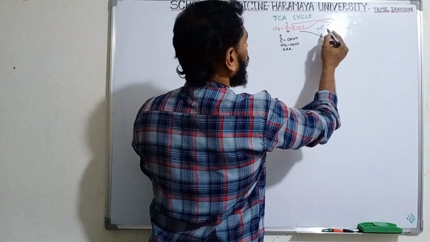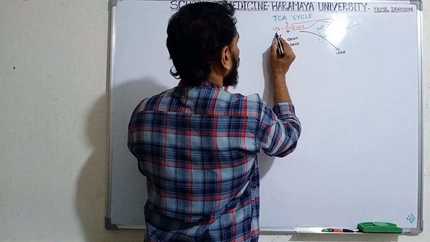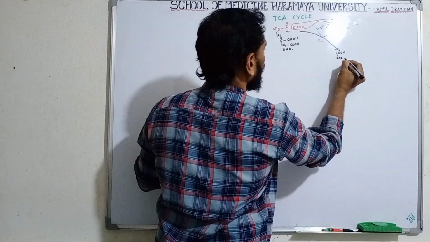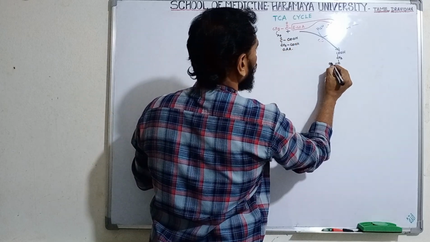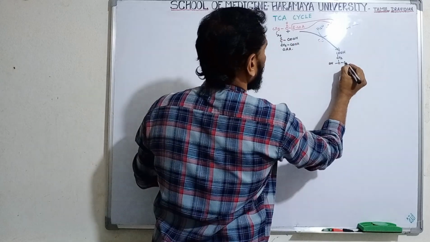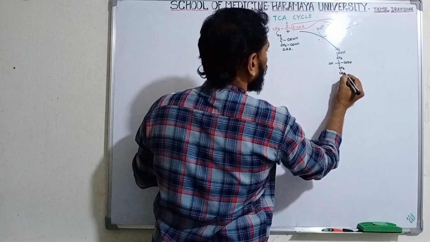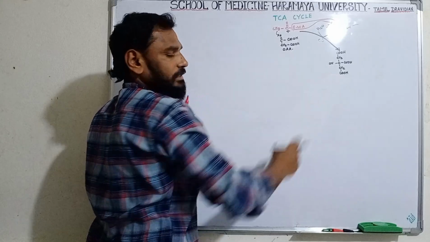Then it forms COOH. COOH. This hydrogen, one hydrogen is given to here. Then it forms CH2. Okay. Then CO is converted into OH. Then COOH, CH2, COOH. So this is called citric acid.